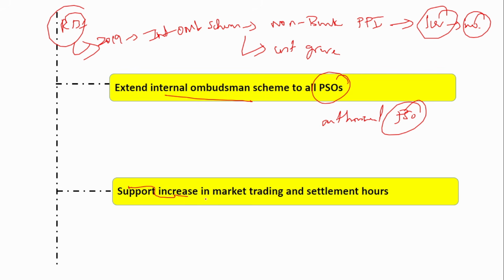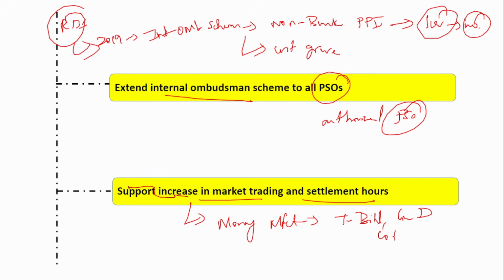Next is support increase in market trading and settlement hours. So what is this market trading? You know, there's something called money market, right? So money market instruments are like T-bills, treasury bills, then the commercial bills, then the certificate of deposits. So all these are money market instruments. Okay. So here they have a certain time.